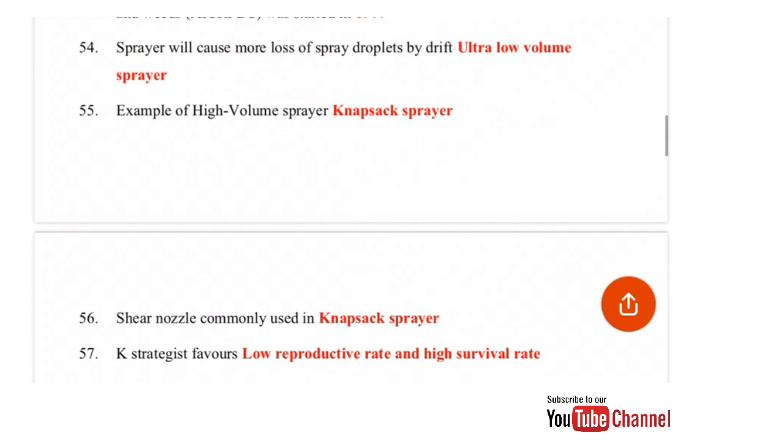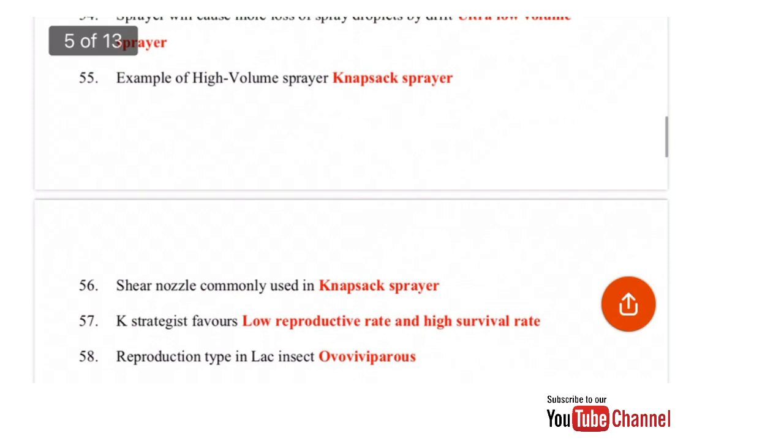K strategy favors low reproduction rate and high survival rate, whereas in case of the r strategy, there is a high reproduction rate and a low survival rate. Sometimes this is also asked.